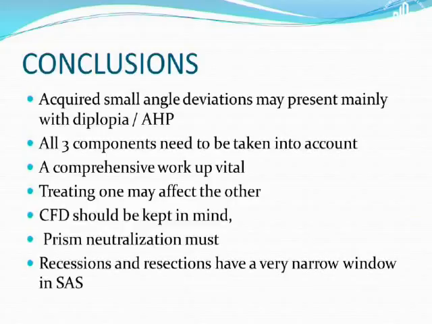So to conclude, acquired small angle deviations may present mainly with diplopia and abnormal head posture. All three components need to be taken into account. A comprehensive workup is vital. Treating one may affect the other aspect of deviation. Central fusion disruption should be kept in mind and always ruled out. Otherwise, the patient will be in a worse problem. Prism neutralization is a must. And recessions and resections have a very narrow window in small angle strabismus. Thank you.